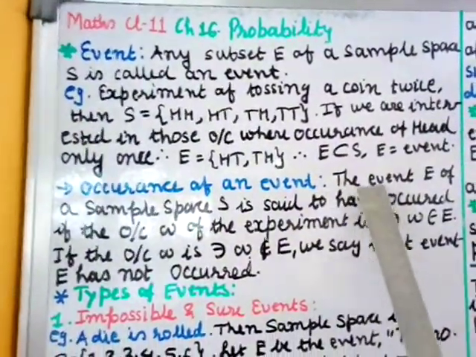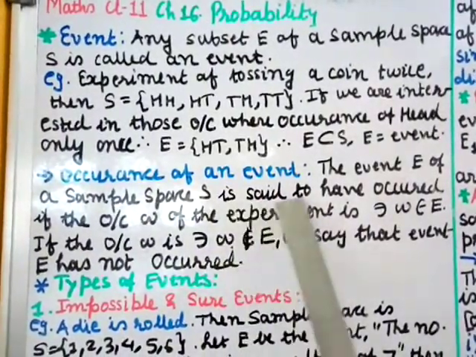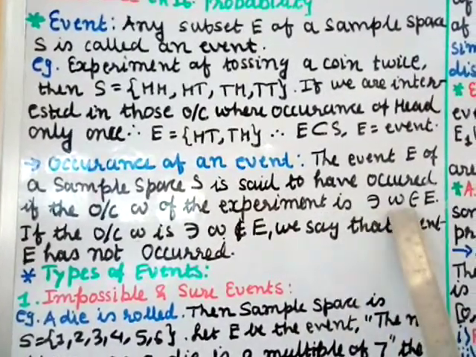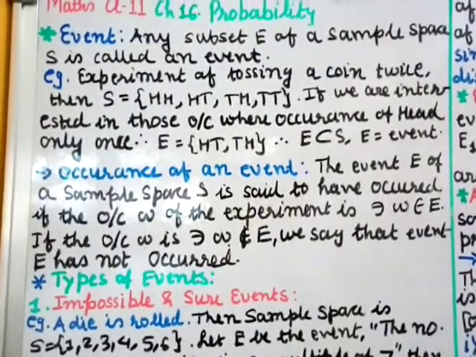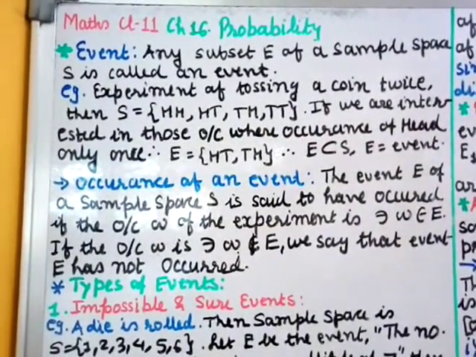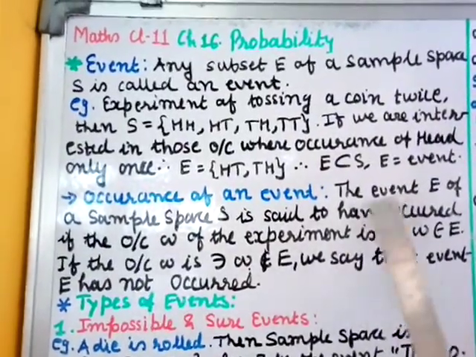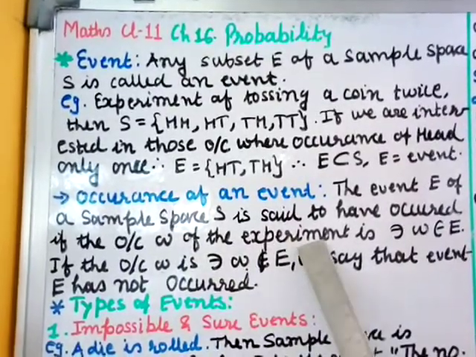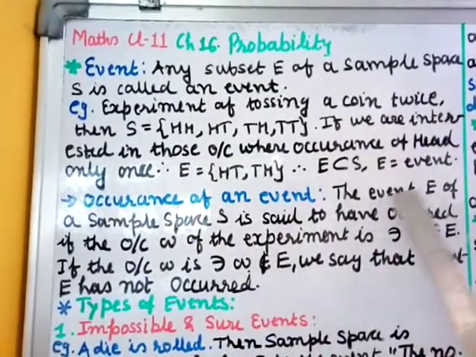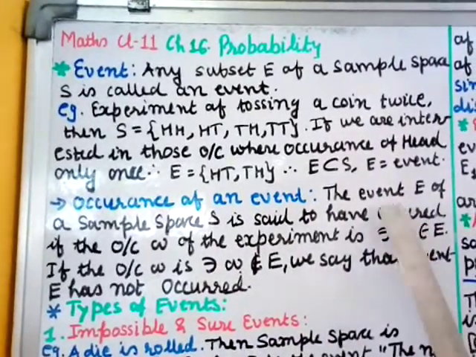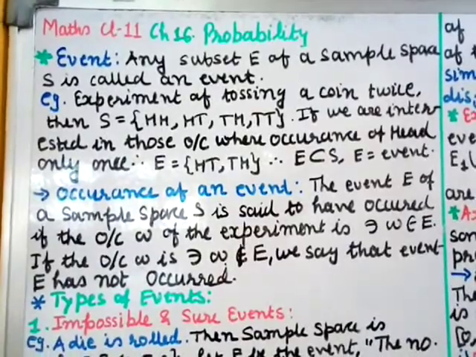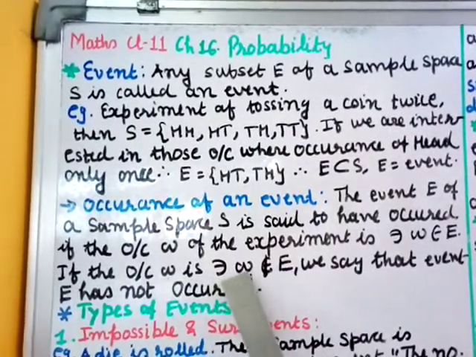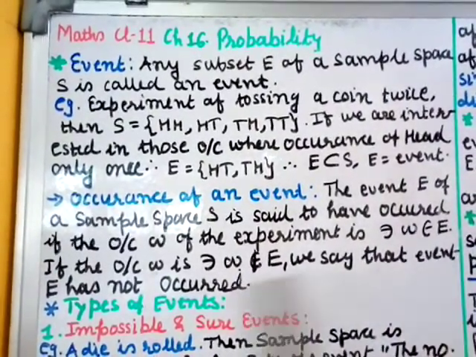Occurrence of an event. The set E of a sample space S is said to have occurred if the outcome omega of the experiment is such that omega belongs to E. So we say that the occurrence of an event has taken place when the outcome omega of the experiment is part of the event E. If the outcome omega is such that omega does not belong to E, we say that event E has not occurred.